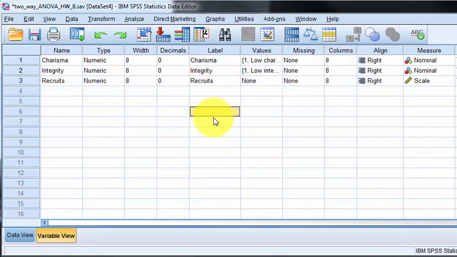Splitting a file, very, very handy. Let me run a two-way between groups ANOVA first.